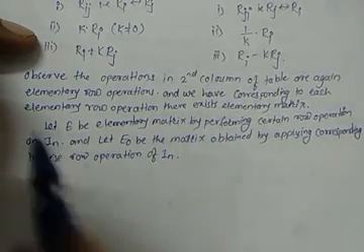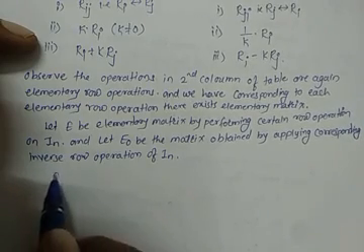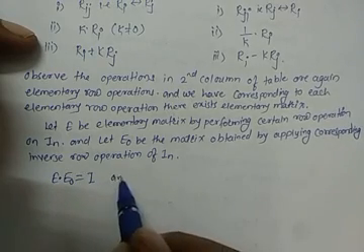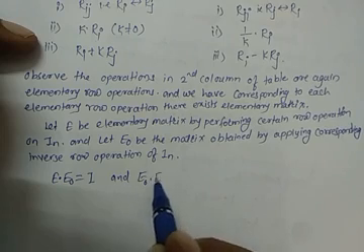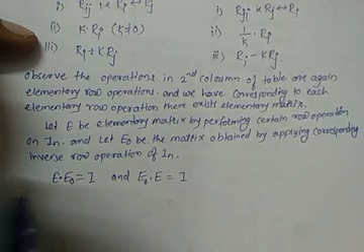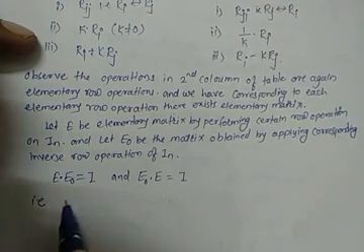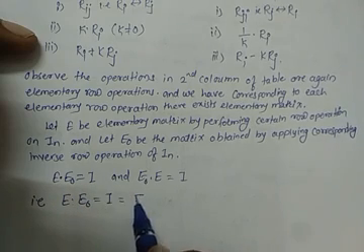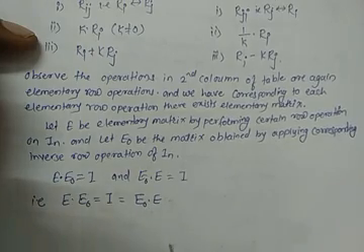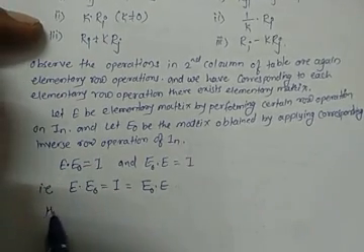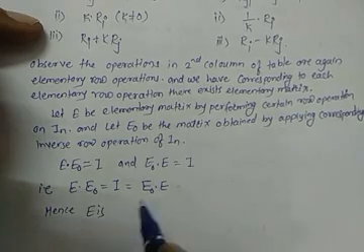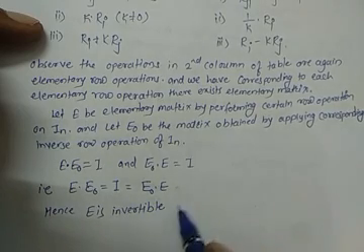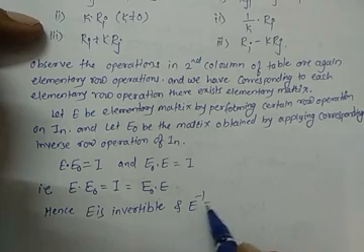So here we can write E into E naught is equal to I, and E naught into E is equal to the identity matrix. That is, E into E naught is equal to identity is equal to E naught into E. Hence E is invertible, and by the definition of inverse matrix, E is invertible and E inverse is equal to E naught.